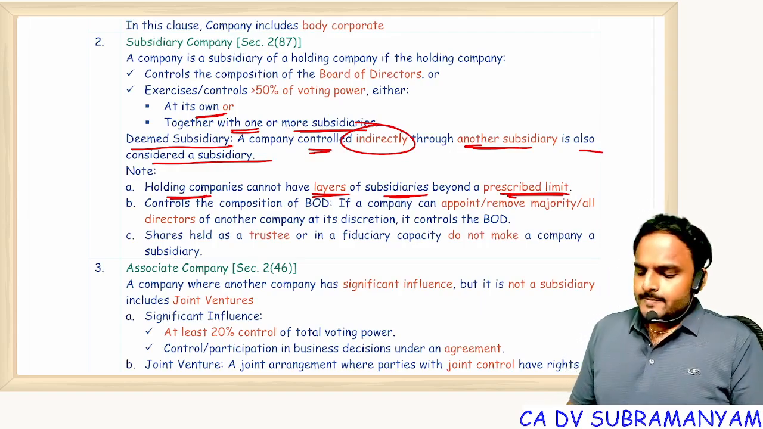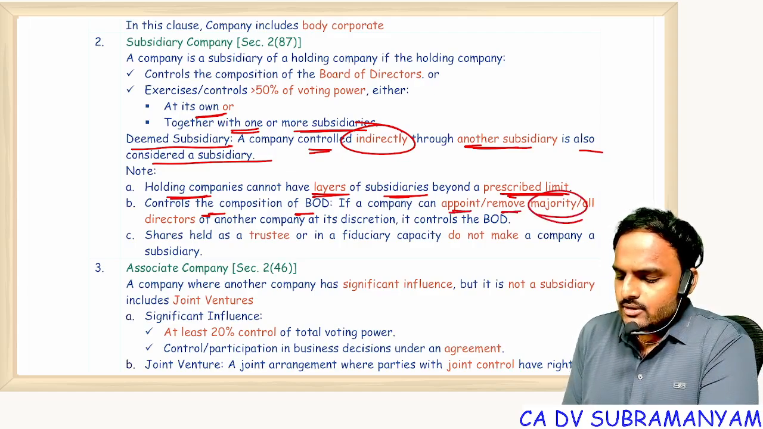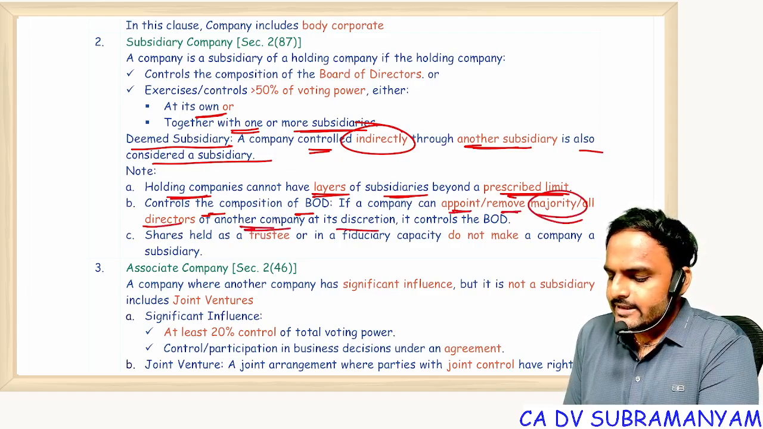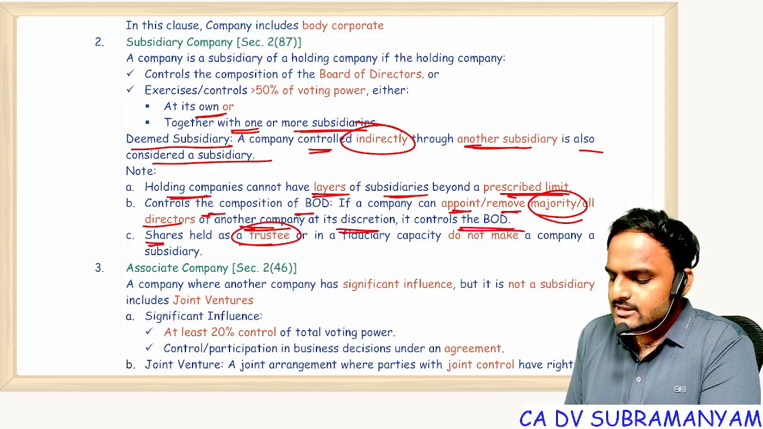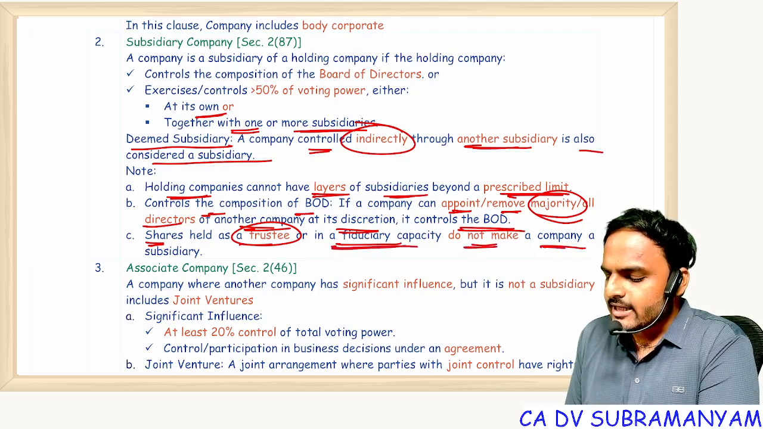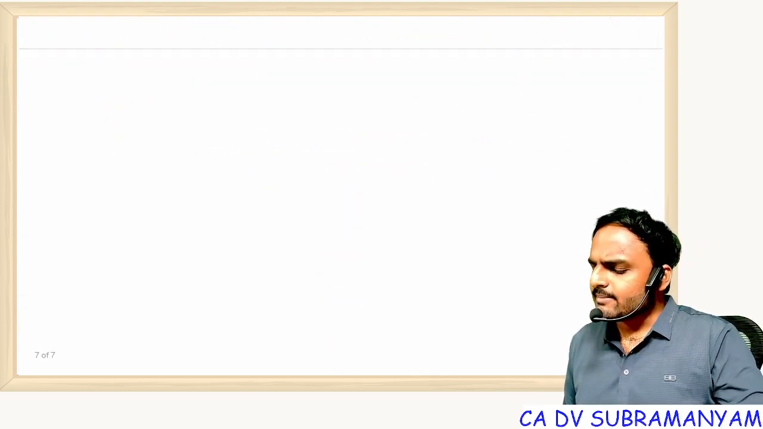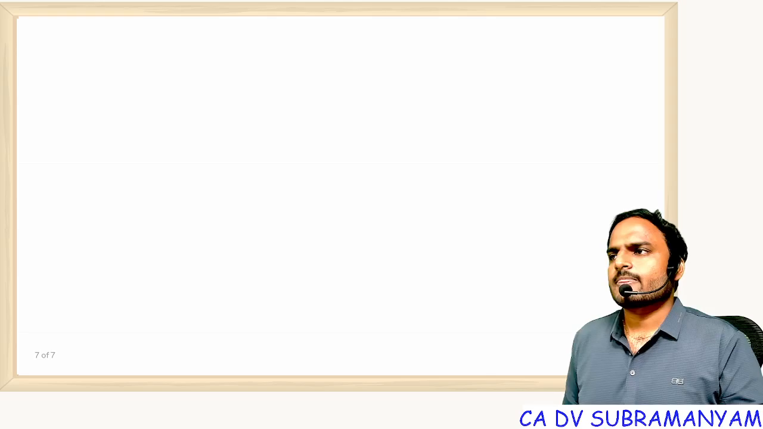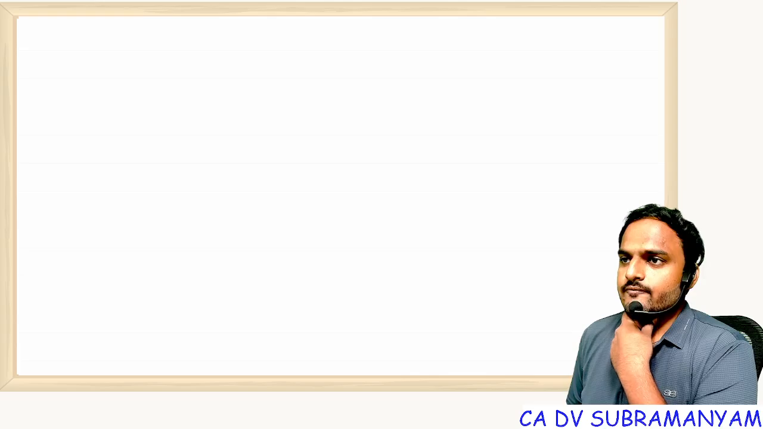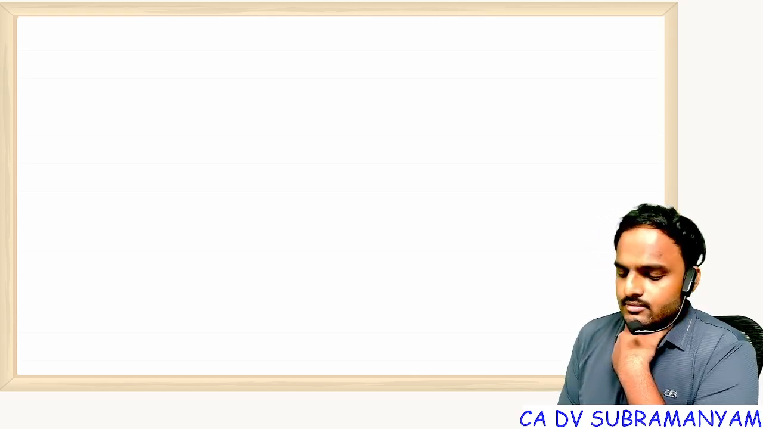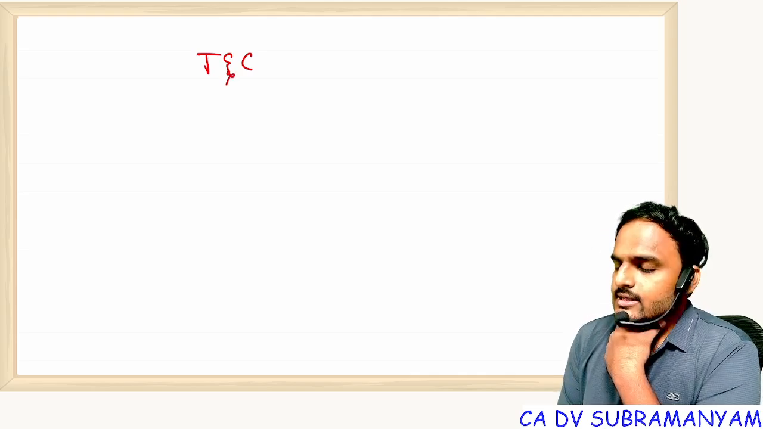Understood? Control the composition of board of directors. If a company can appoint or remove the majority of directors of another company at its discretion, it controls the board of directors. Shares held as a trustee or in a fiduciary capacity do not make a company a subsidiary. Interesting point. Fiduciary capacity means what? In partnership, you read fiduciary relationship. Fiduciary means, can you tell what this is? Act of trust and confidence.